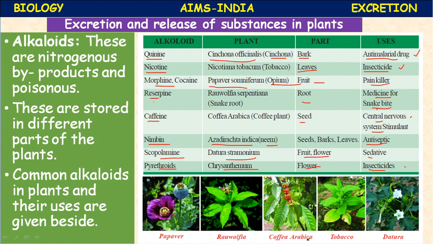So like this, see here: papaver, opium; Rauwolfia, sarpagandhi; then Coffea arabica, coffee; tobacco, Nicotiana, tobacco leaves; datura. This is most commonly found. This is the fruit from which it is extracted. So this is only a very limited list given here. There are unlimited herbs, unlimited Ayurvedic medicines. There are so many chemicals extracted from plants that can be used as Ayurvedic medicines.